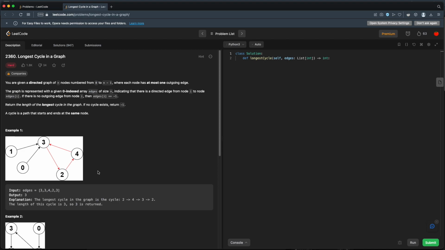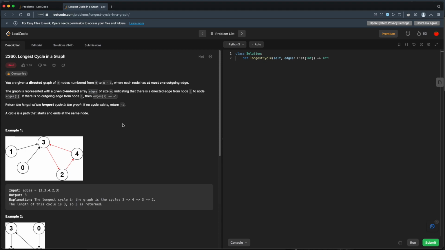Okay, now that's key. Because there's only one outgoing edge, it means that there are no branches in this path. So this means that once you choose a node, the path is predetermined. There's only one path available to you at this point. Looks like there are two options though for how that path can end. That path can either be a cycle, or the path can lead to a dead end.